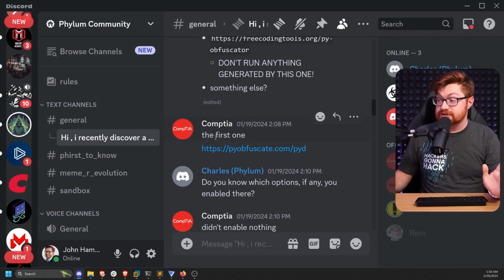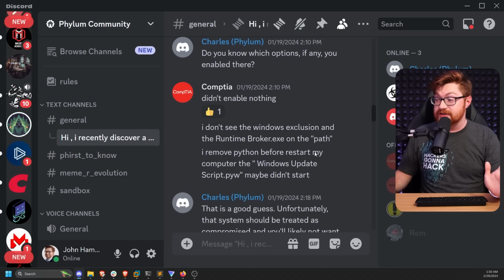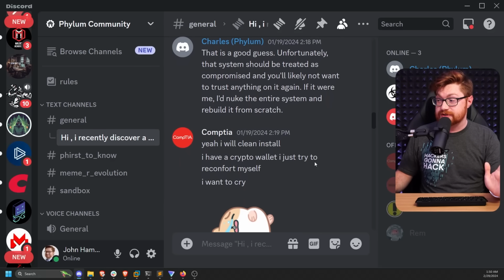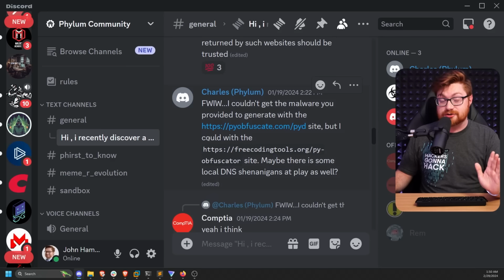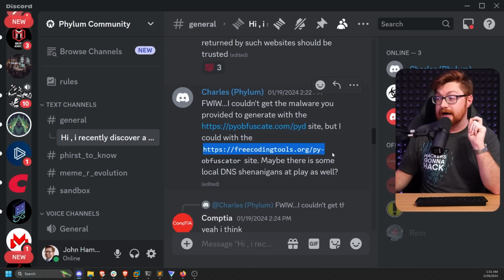Continuing the conversation, they think it's this first one, piobfuscate.com, but as they drill down into it, do their due diligence and detective work here, they are thinking, you know what, actually, I can't track down the malware that you just saw, but they could recreate it with the freecodingtools.org piobfuscator site.